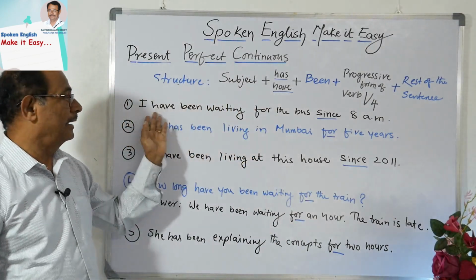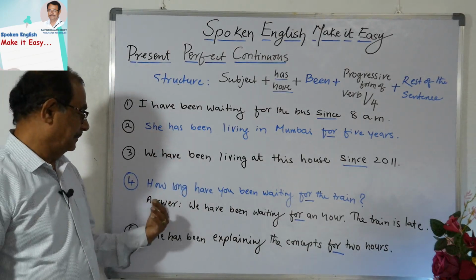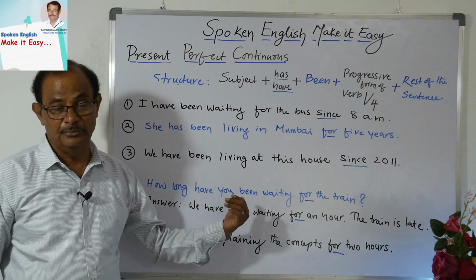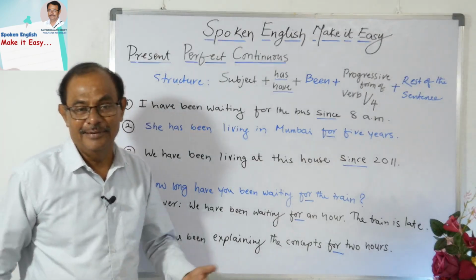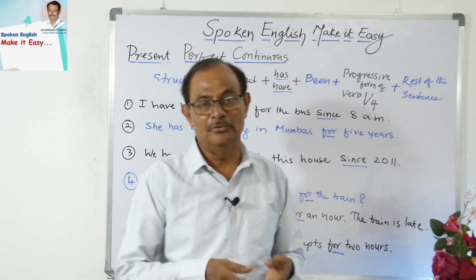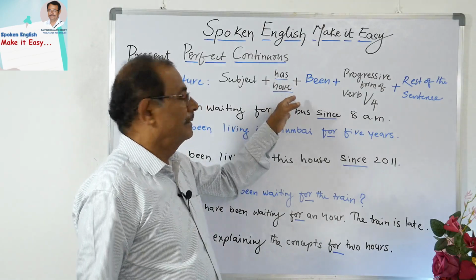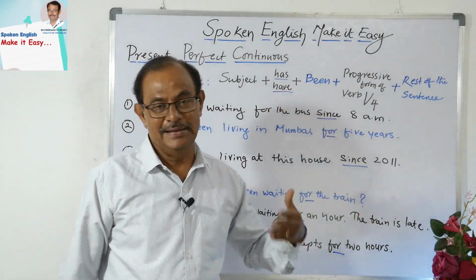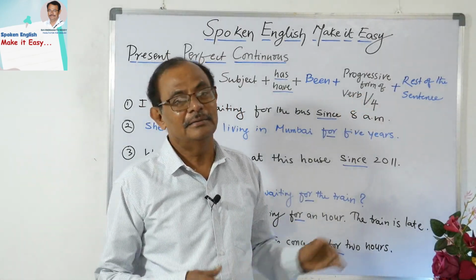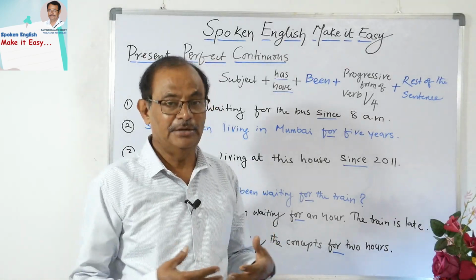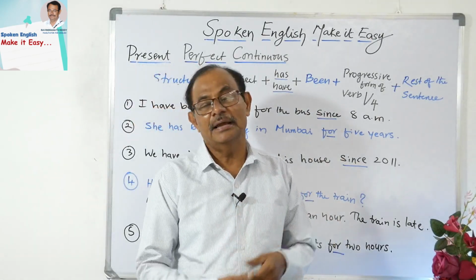So see here, I have, she has, we have. Okay, how long have you? "Have you" means it is the plural only. So next, she has. So depending upon the subject, we have to use has or have. You have to change it. Okay, and then "been" is common for any subject. Then the progressive form, that is nothing but the V4 form. They conjugate together, they unite together to form the wonderful tense of present perfect continuous.